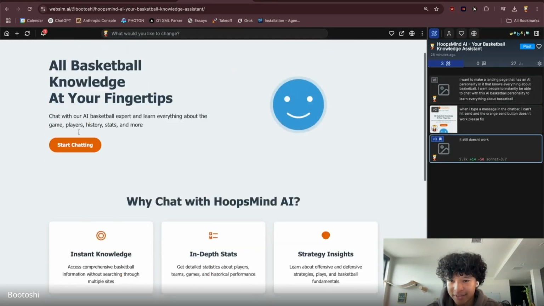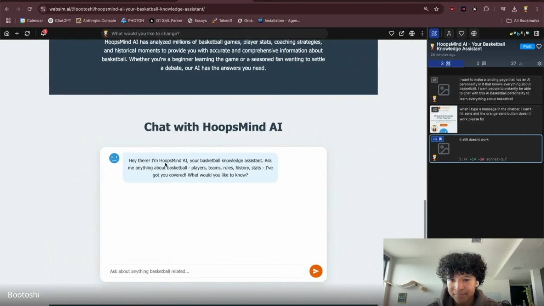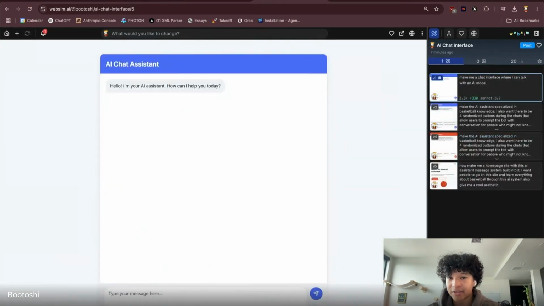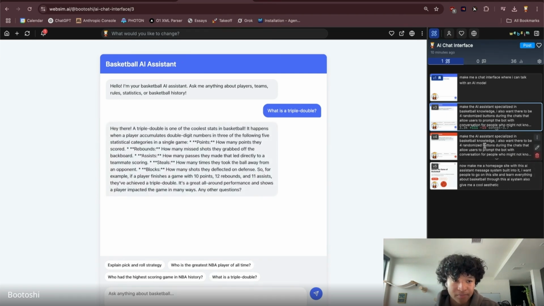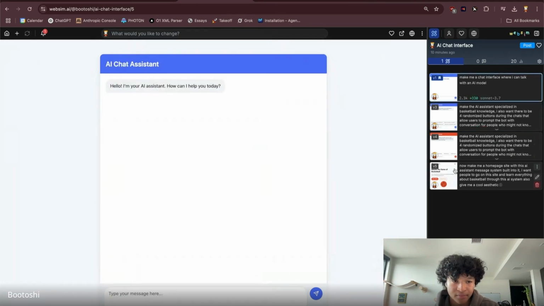Honestly, I did like this aesthetic a lot more, but this part didn't work. Because the chat didn't work and the chat part was the most important feature, I started by making a regular AI chat, making sure I could interact with it. Okay, that functionality works. Now I'm building it from the ground up. The second step was that I wanted it to have these chat bubbles that I could interact with. Cool, the chat bubbles work. Now, the final one was to just make a homepage around the AI assistant.